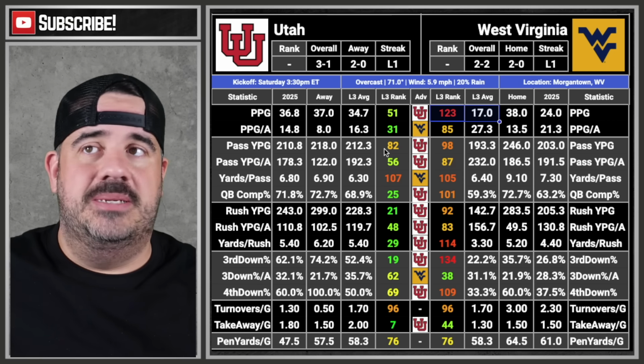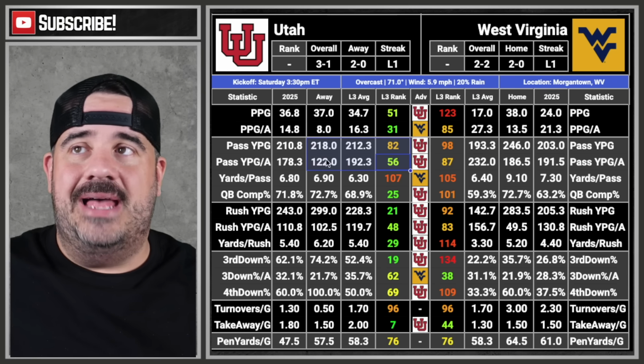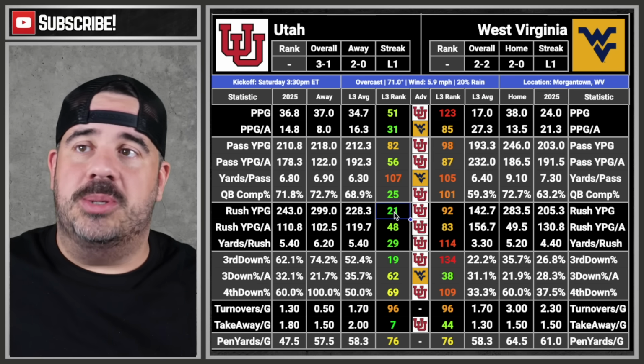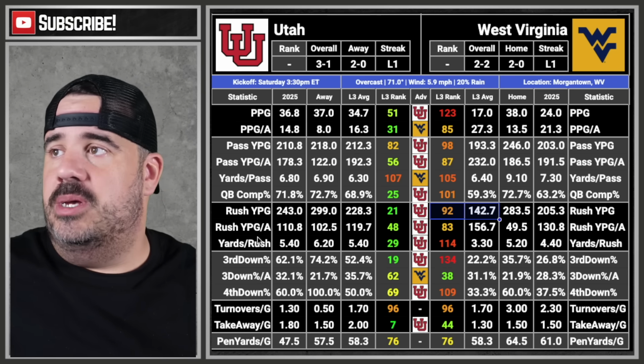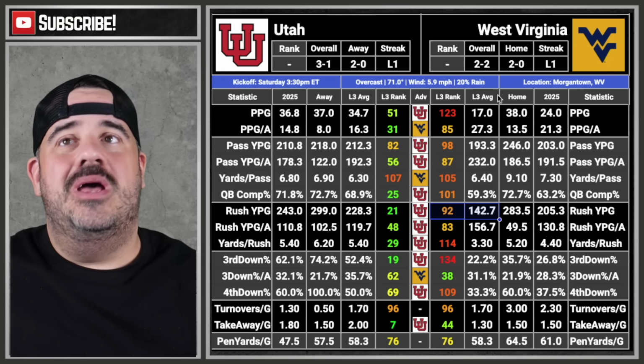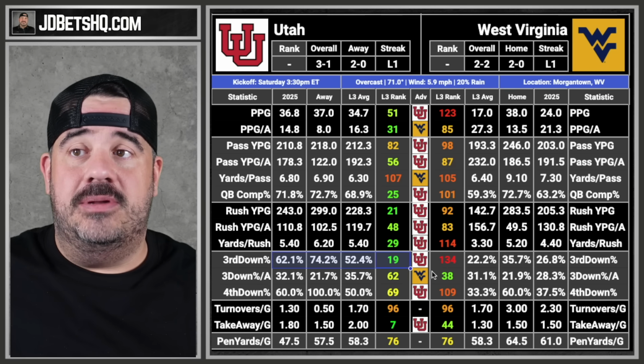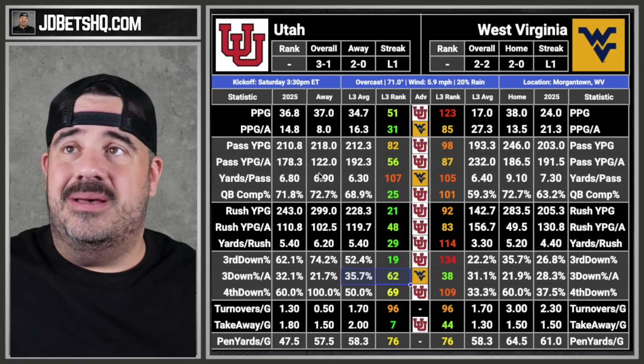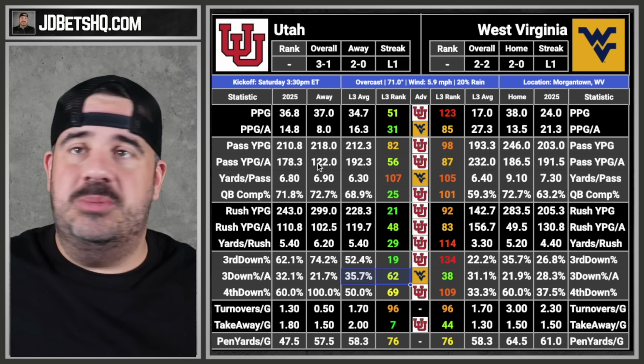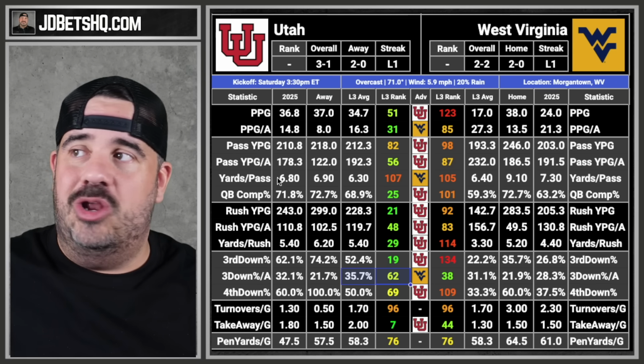82, that's a push. That leans Utah. Utah's going to run it down their throat. It's 12.5 though. West Virginia is 134 in third down percent, and they're 19th. And their defense is, Utah is better by a lot though. Ooh, West Virginia already got Pitt at home. Can they get Utah at home too?